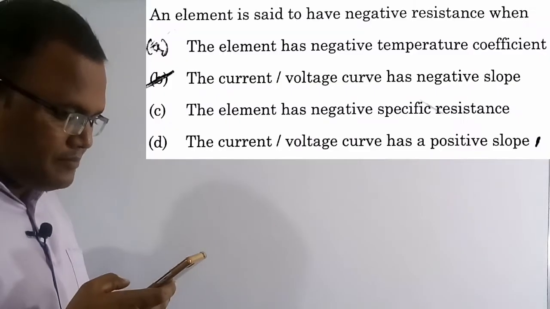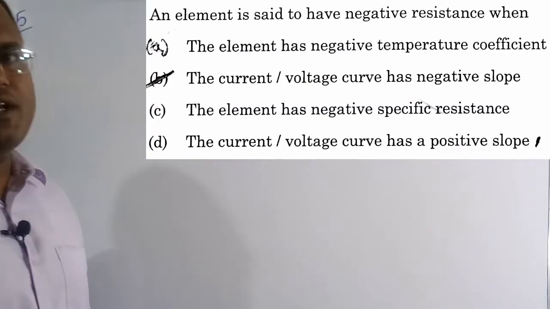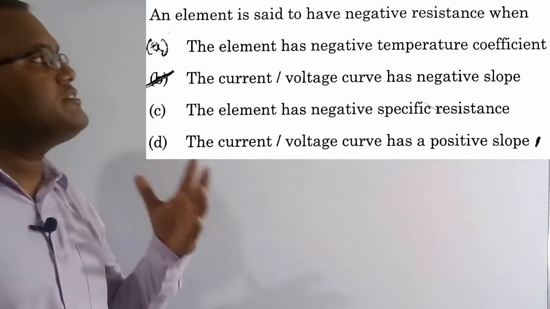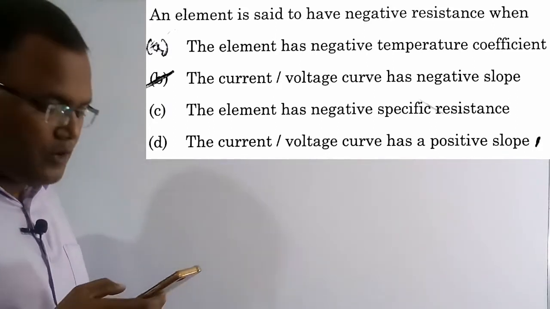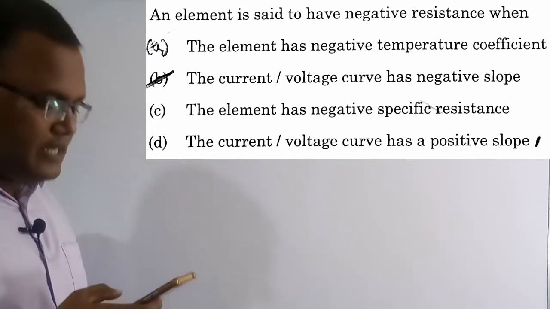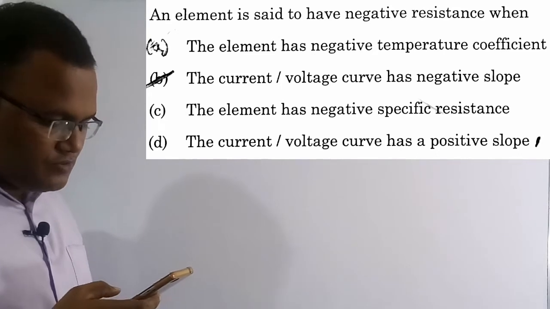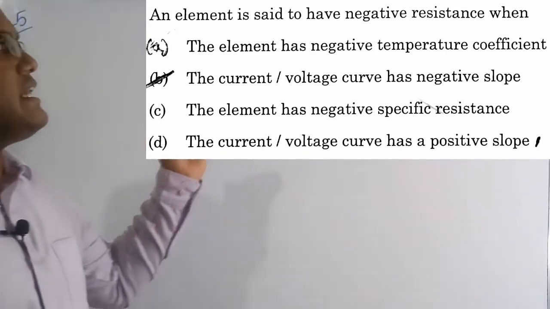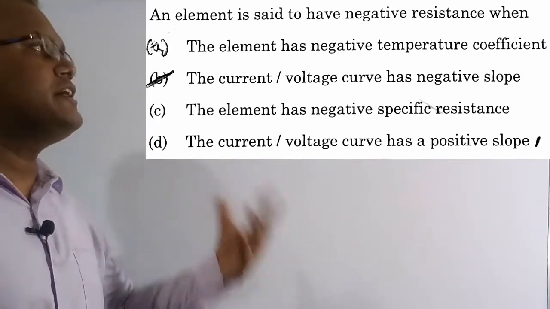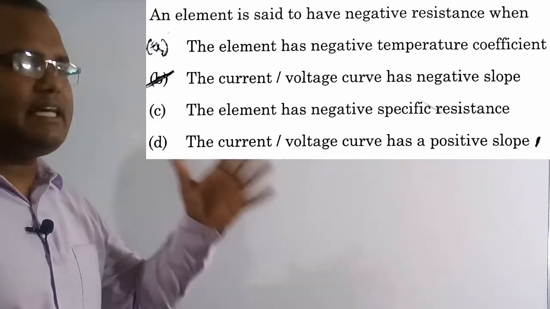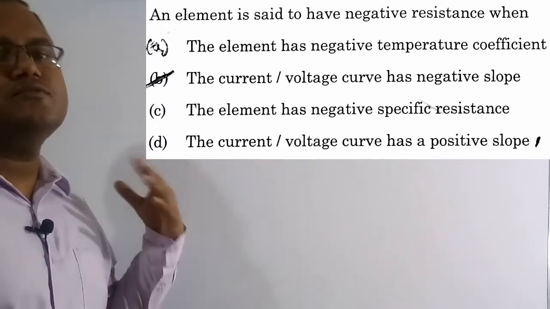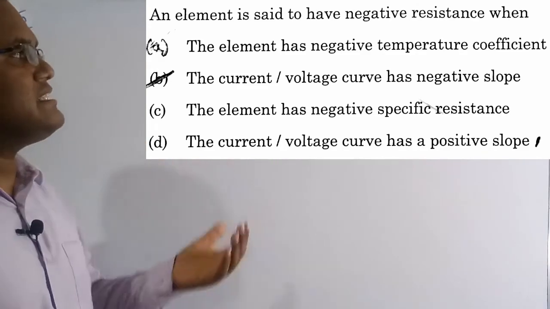Now we are going to solve the 40th question. See the question here: an element is said to have negative resistance when. Out of the four options, option B: the current and the voltage curve has a negative slope. See the graph between current and voltage, if the slope is negative, then we can say definitely the resistance is negative.